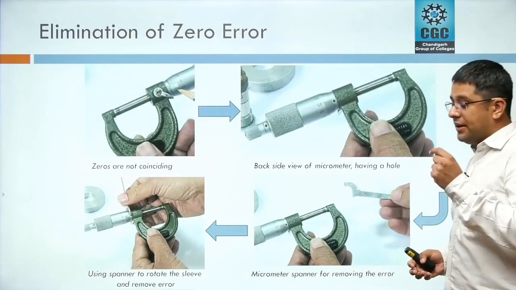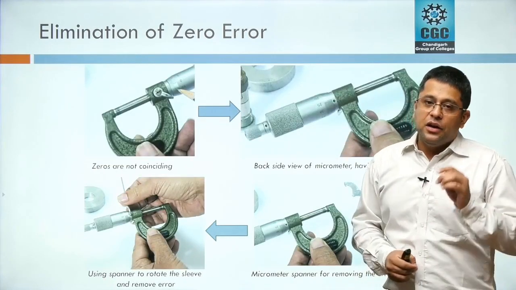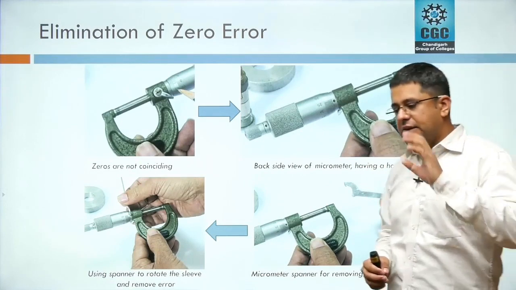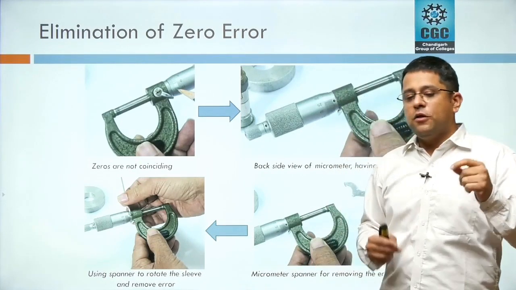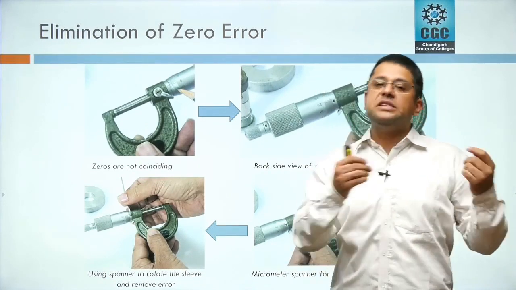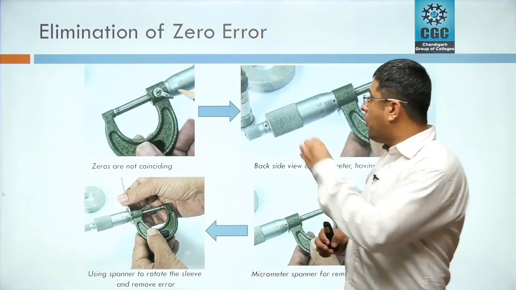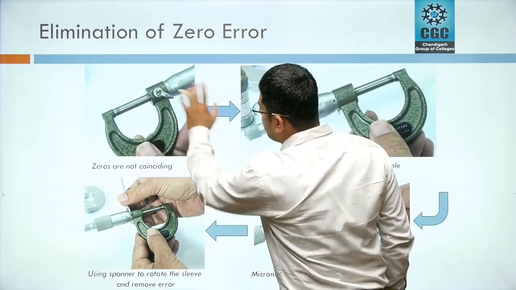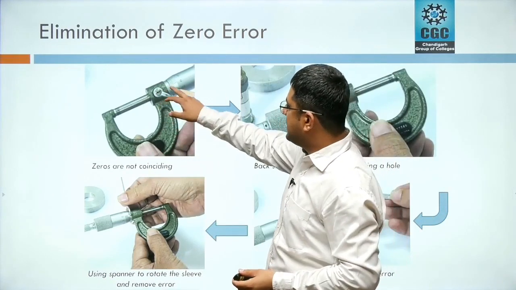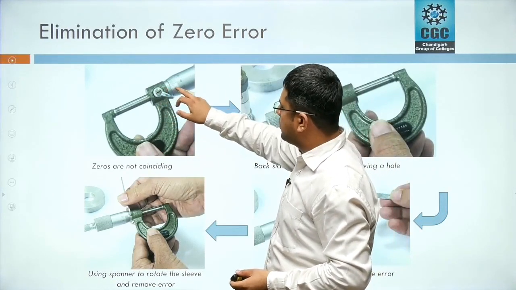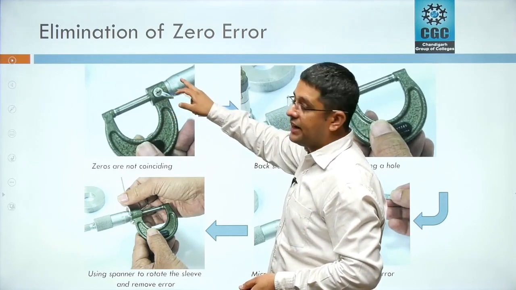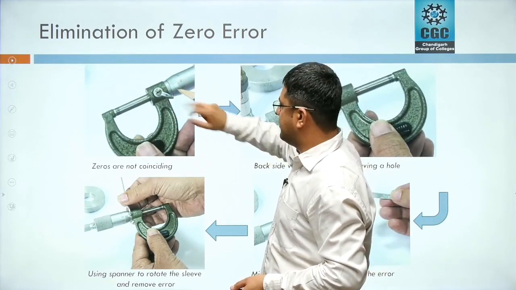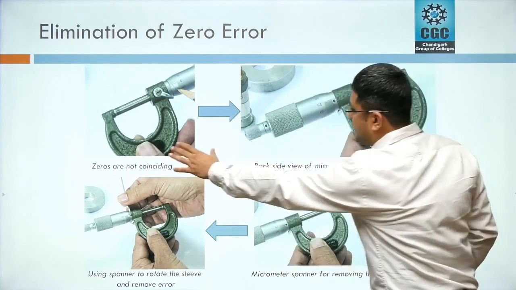Now there is one method to remove the zero error. One thing is that we have found out the zero error. Now we are going to compensate that zero error from each reading we are going to take. But there is an option for the adjustment of the zero error. This is as you can see here from this device, there is some zero error because indexing line is not coinciding with the vernier scale zero line. But this is a front view.